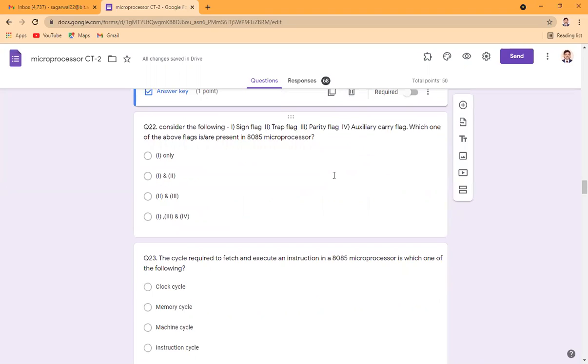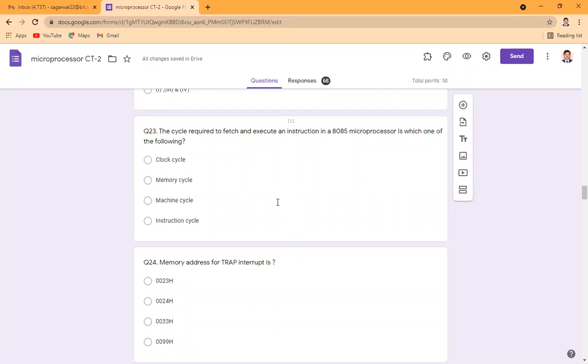Now, consider the flags: sign flag, trap flag, parity flag, auxiliary carry flag. Which of these flags are not present in 8085? We know that in 8085 the sign flag, parity flag, and auxiliary carry flag are present. The trap flag is not present in 8085, but it is part of the 8086 processor. In 8085, we use 5 flags: sign, parity, auxiliary carry, zero, and carry. So the correct answer is 1, 3, and 4. So D is the correct answer. The last one, the fourth one, is the correct answer.